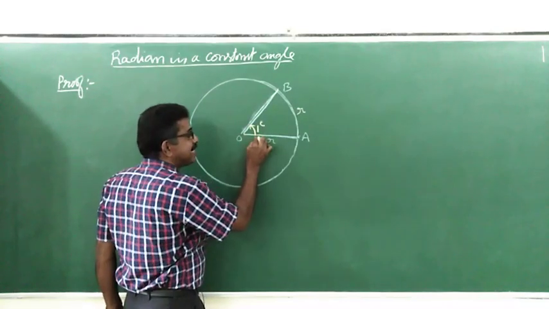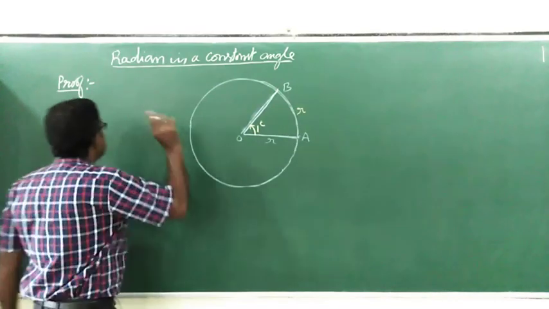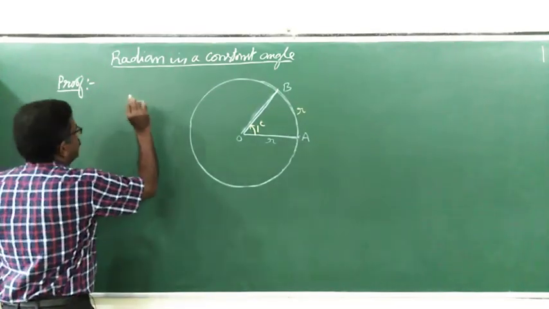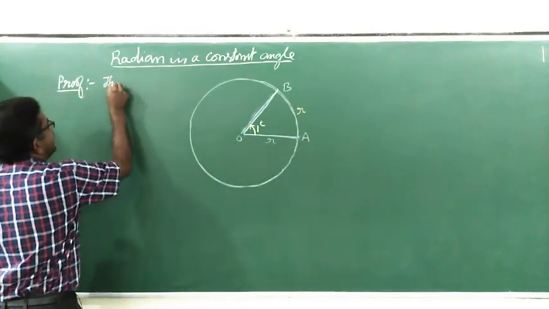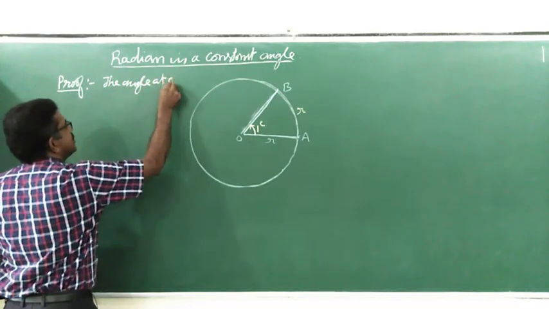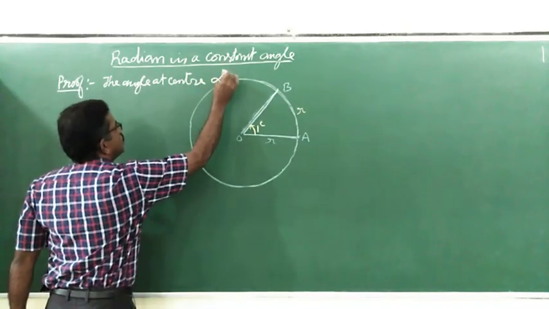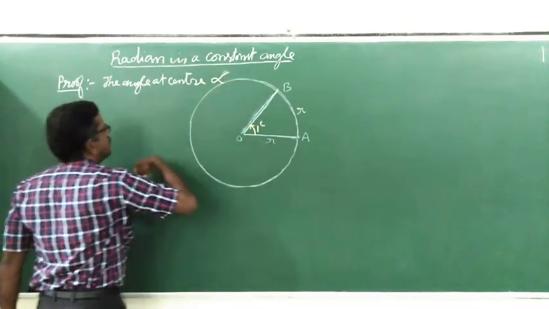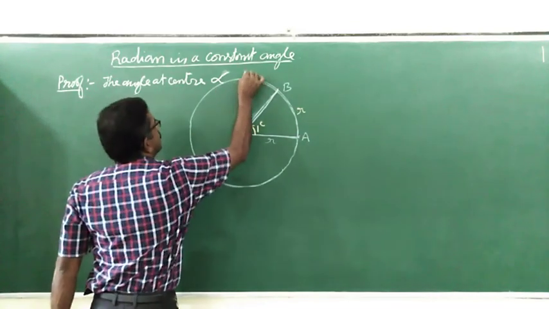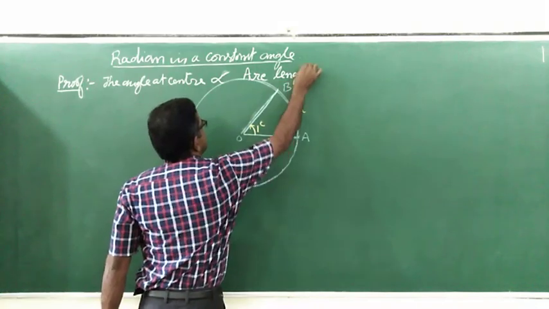The angle at the center is proportional to the arc length. So this is the standard result which you are going to use. The angle at the center is proportional, samanupata. Proportional to what? The arc length. The corresponding arc length.